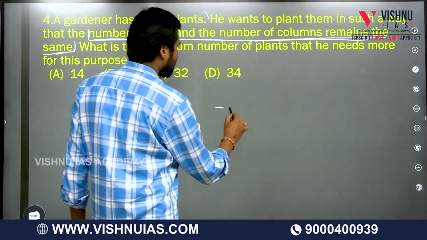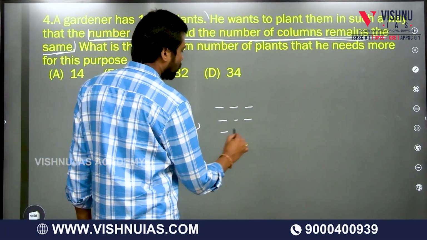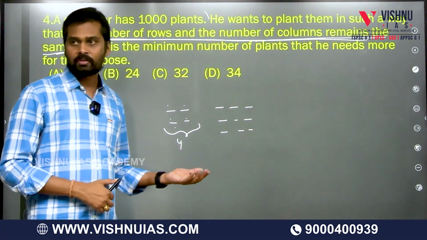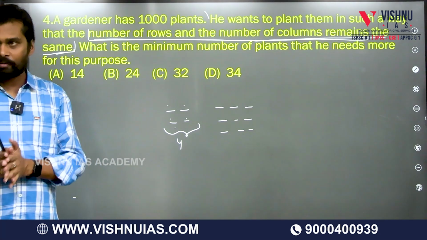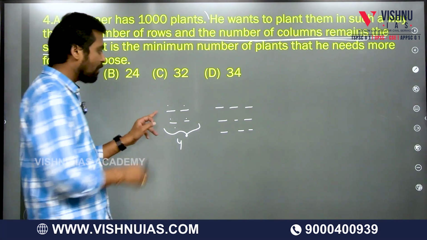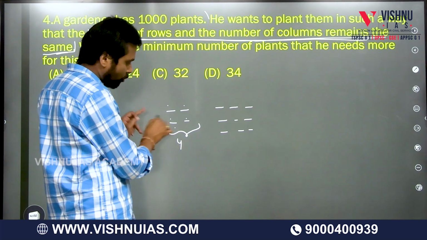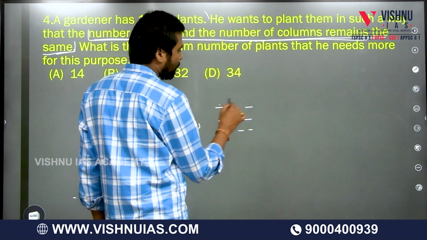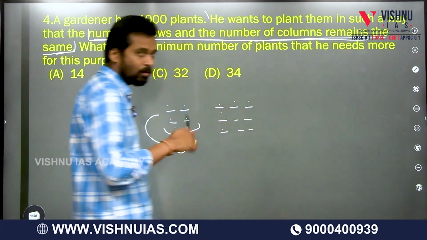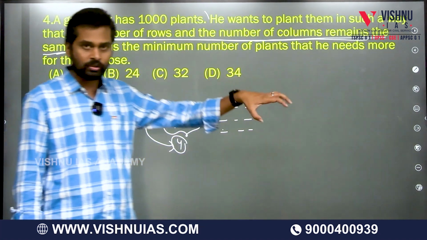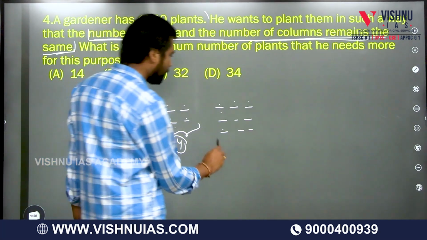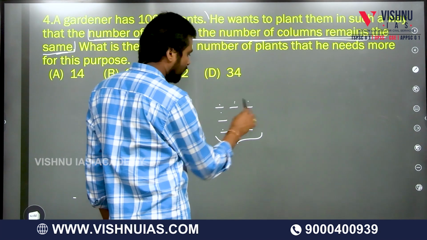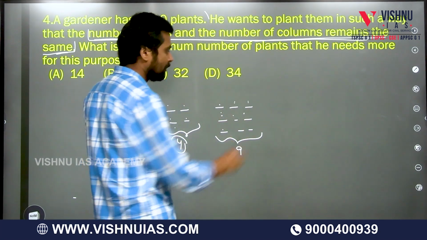Suppose I want to plant them in 3 rows, which means obviously I need to plant them in 3 columns. So the number of rows and the number of columns should be the same. With 2 rows and 2 columns, the total number of plants is 4. If I am taking 3 rows and 3 columns, what is the total number of plants? You can add it: 9. So I am planting here, here, here like this, so total 9 plants.